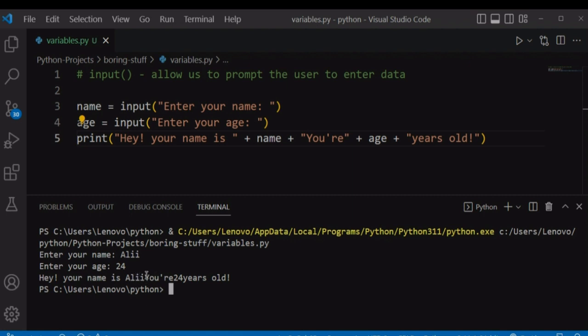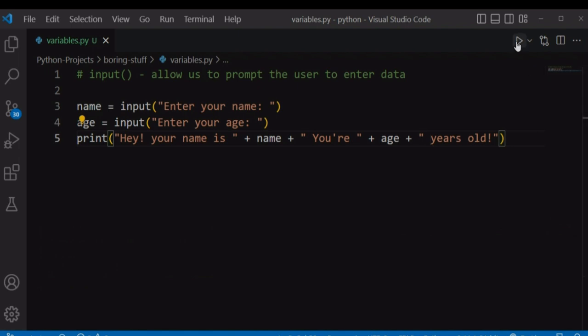So let's provide some space so that it looks more readable. I can provide some space at the beginning of this string, at the end of this string, so that I can separate these variables from these strings. Also separate this variable from this string using a space.